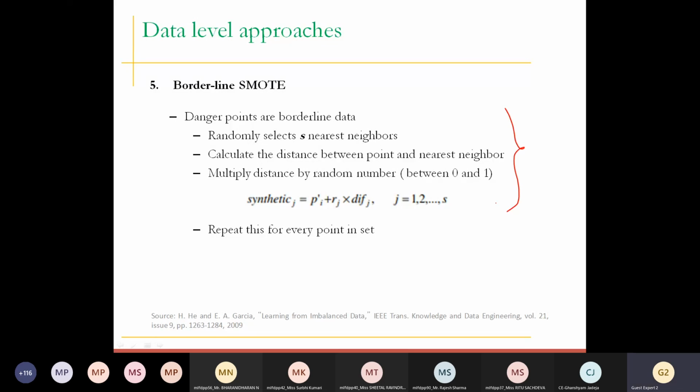In Borderline SMOTE, which is a kind of add-on to SMOTE, you first identify the danger set, the safe points, and the noise points. Straight away disqualify the noise points and the safe points, and only generate samples for the danger set. Danger points are more or less the points on the border, which define the boundary. That's why it is known as Borderline SMOTE.